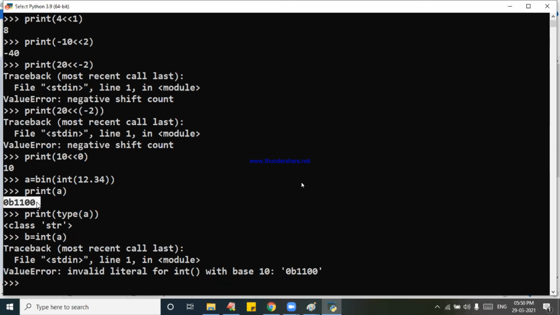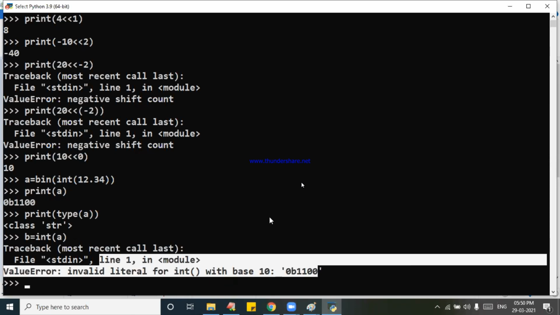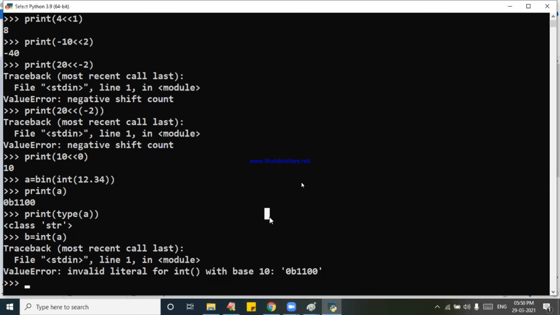It is treated as STR only. There is no problem, it is correct. And the proof for that is, if you try to convert that STR value, which is a combination of digits plus alphabets, into an int, you are going to get an error. It is perfect. Okay, ma?